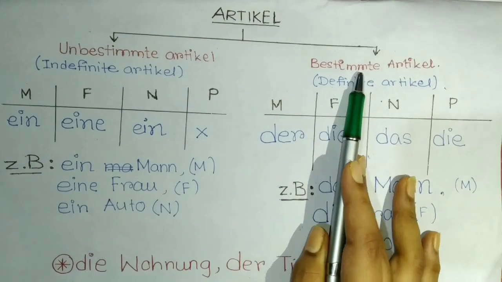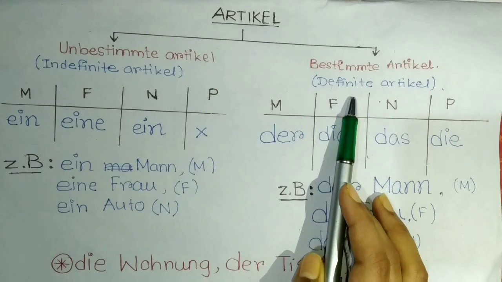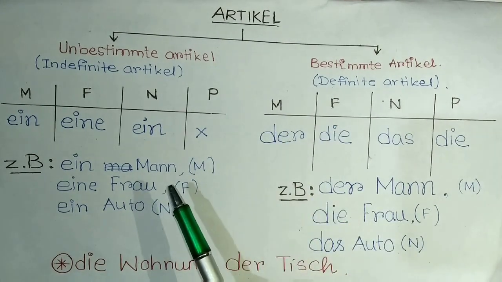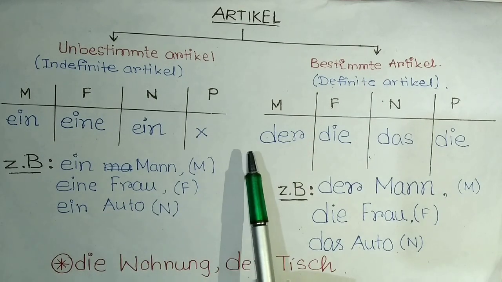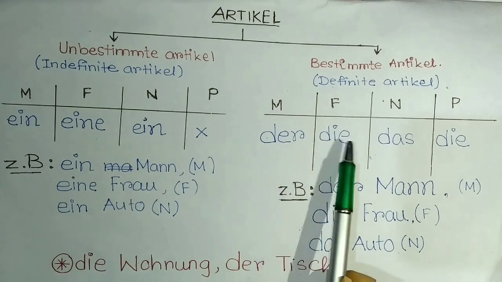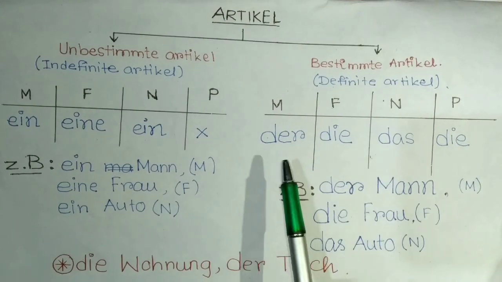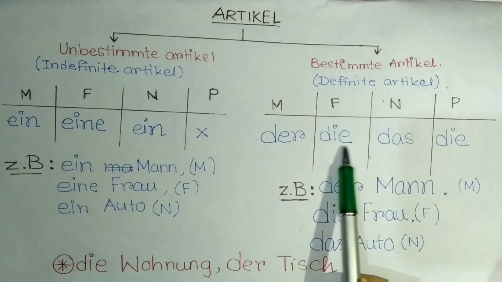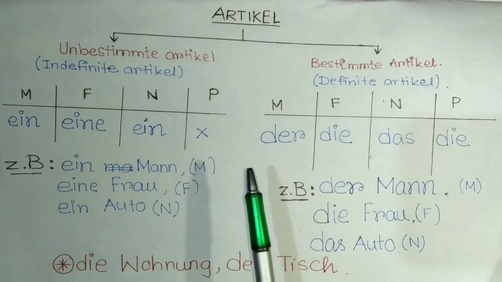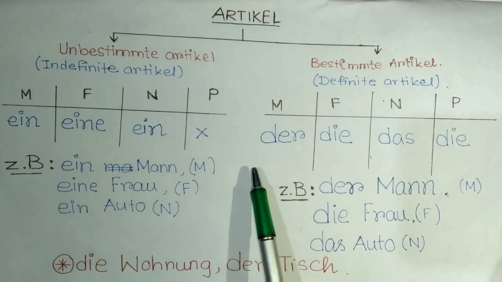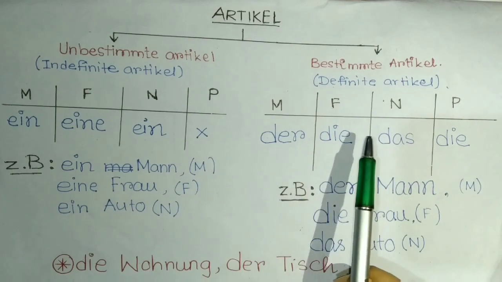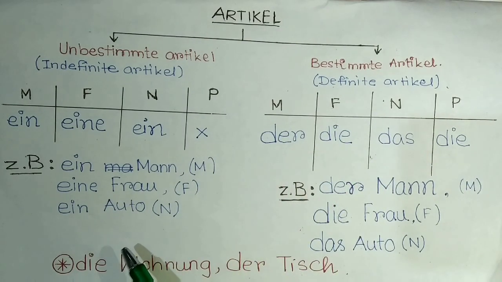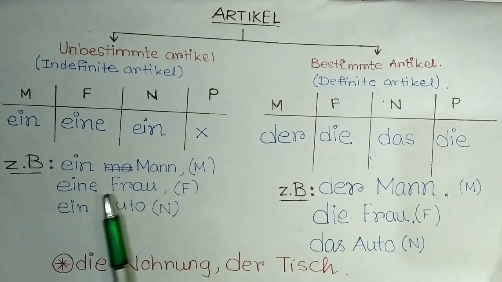And what are bestimmte Artikel? Bestimmte Artikel are definite articles. Like in English, we use the. That "the" is used here as der, die, das, die. Here der, die, das, die are used to indicate any particular or definite object, definite noun. Therefore, we use this before a noun when we want to indicate a particular object.